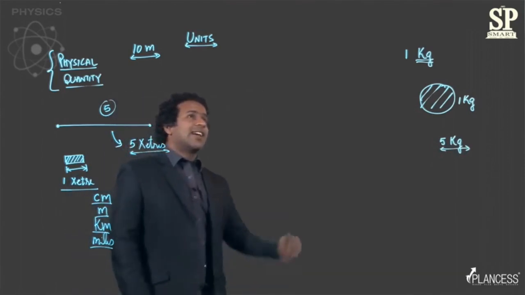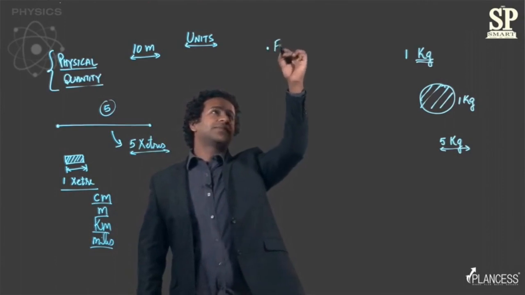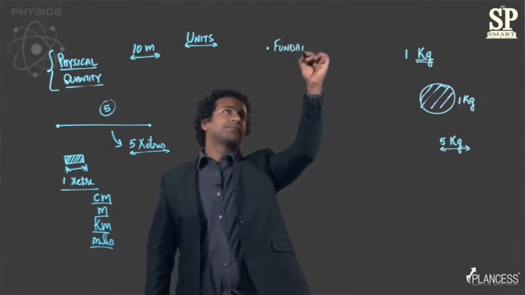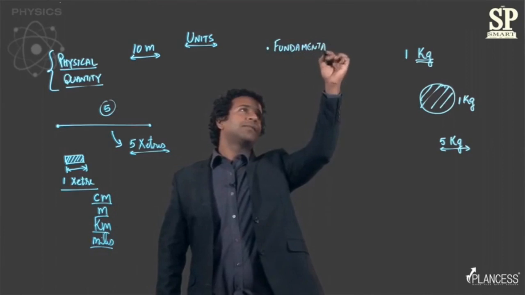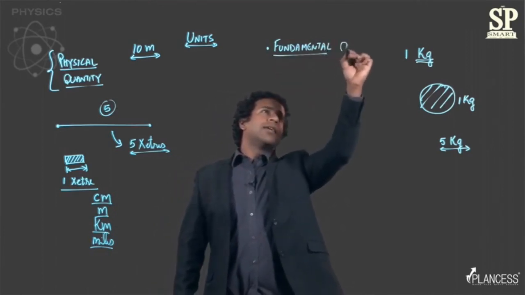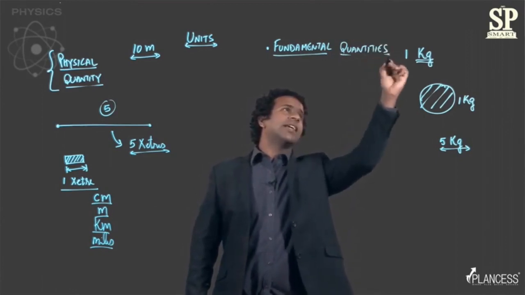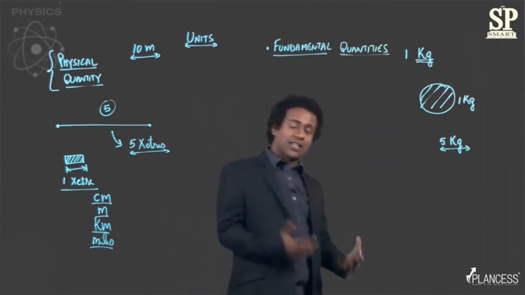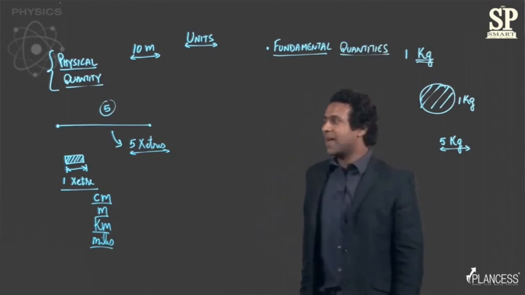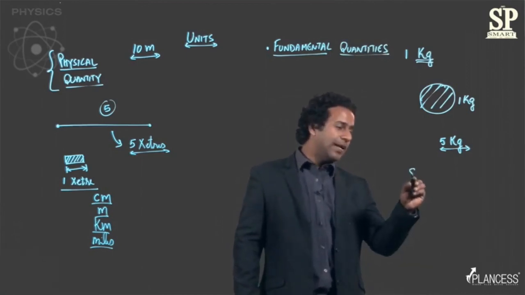Let's now briefly discuss fundamental quantities. So now, there are some physical quantities that are made up of other physical quantities. Like the simplest example you know is that of speed.